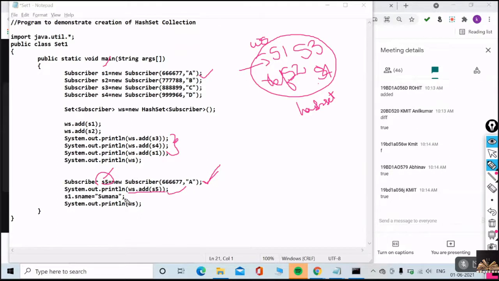True. And if I change this, S1.sname equal to Sumana, instead of S1.sname being A, now I am changing A to the name Sumana. So is this going to be reflected? Is this going to be changed? Yes or no?